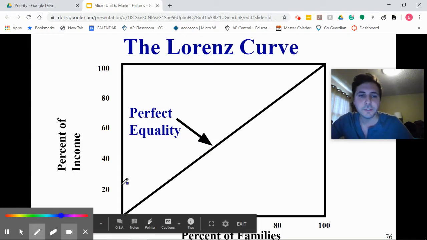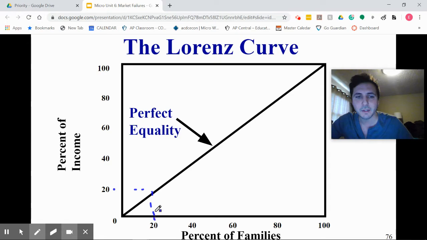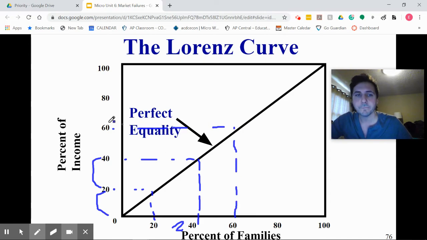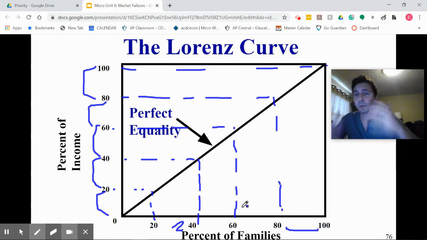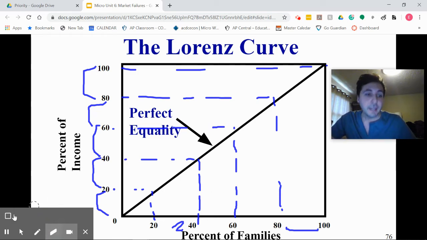In this line, every single quintile gets exactly 20%. So the first quintile gets the first 20% of income. The second quintile, right here, gets this. The third quintile gets an additional 20. Seeing this? The fourth quintile gets an additional 20. And then the highest quintile gets the final 20. Right? So every quintile gets 20%. In other words, we have perfect equality. There's no poor, there's no rich. Everybody's the same.